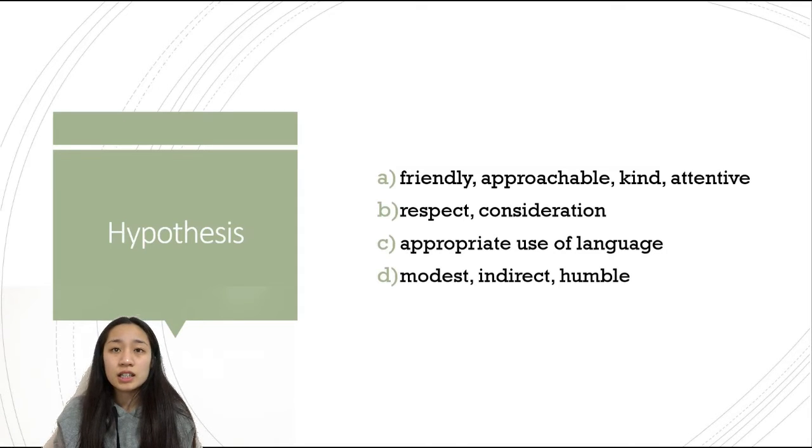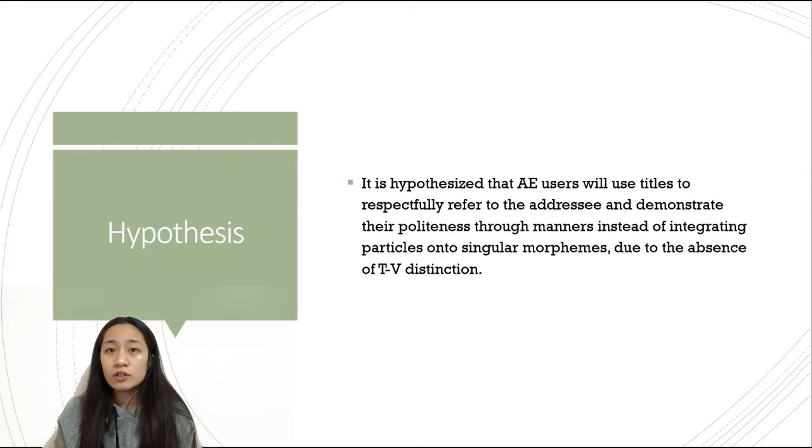Obana and Tomoda's study concluded that features that Australians viewed as factors that formed the concept of politeness differed from Japanese. Since modern English does not have TV distinction, Australians classify kindness, friendliness, consideration, and attentiveness as politeness. Their study further highlights that AE users and Koreans have different perception of politeness. It can therefore be hypothesized that AE users will use titles to respectfully refer to the addressee and demonstrate their politeness through manners instead of integrating particles into singular morphemes due to the absence of TV distinction.